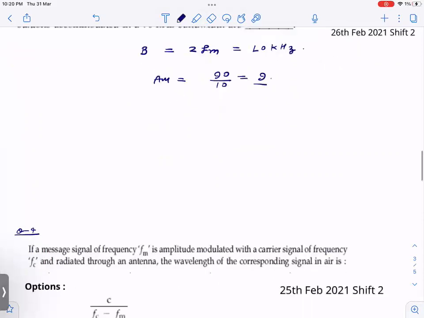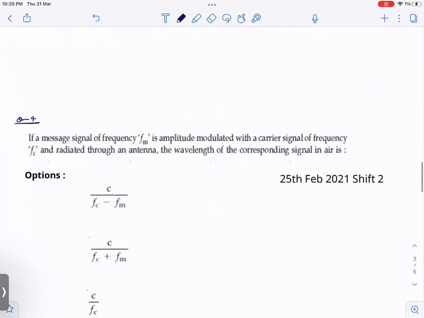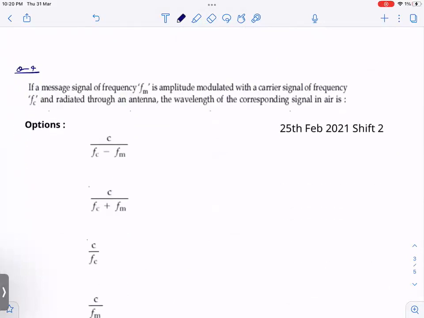Now, next one. See, if a message signal of frequency fm is amplitude modulated with a carrier signal of frequency fc and radiated through an antenna, what is the wavelength of the corresponding signal, right? Now, here we have to see what happens in amplitude modulation. What we have seen, we have written Ac plus Am sine omega m t, and here sine omega c t, right?